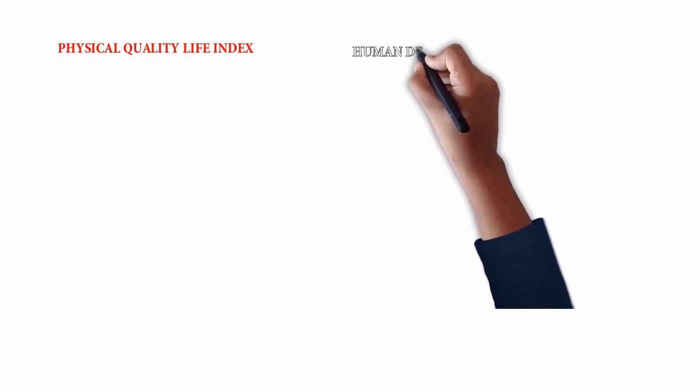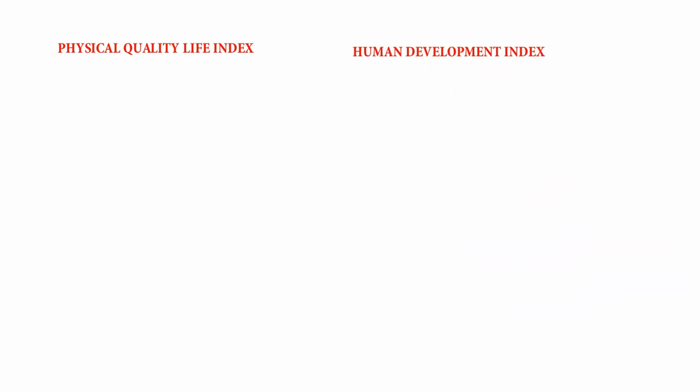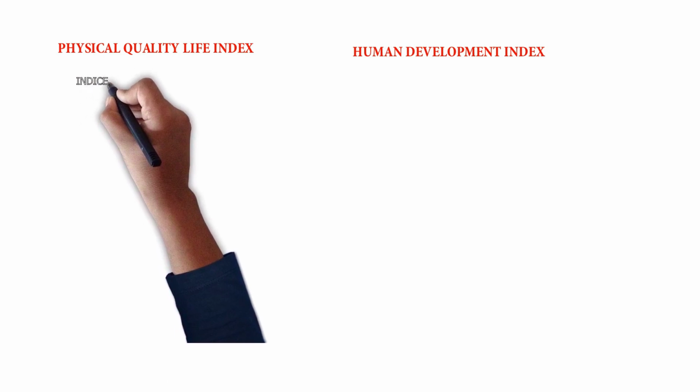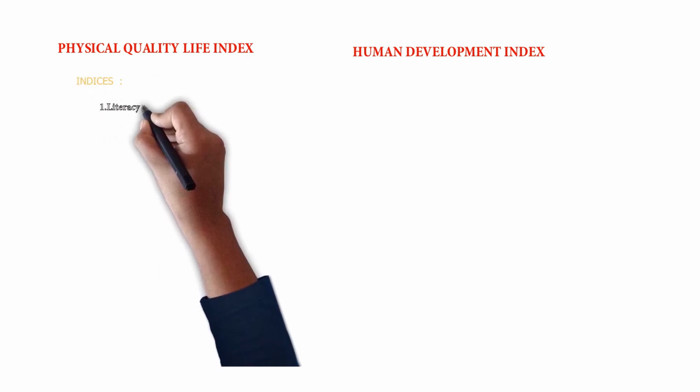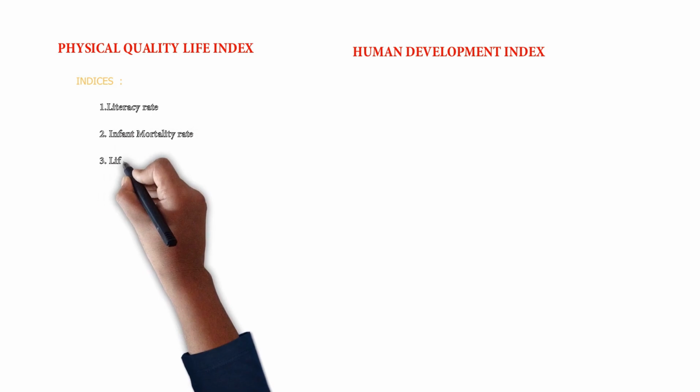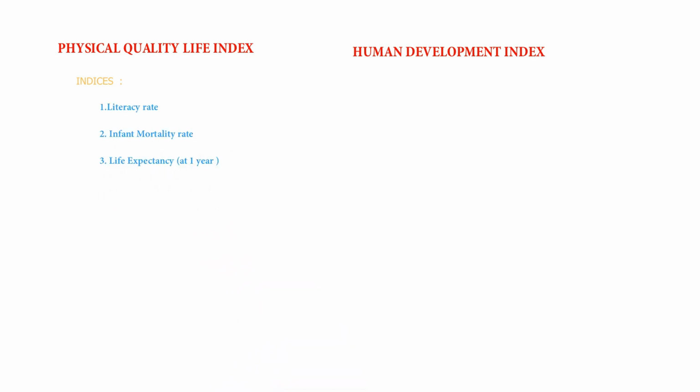Hey friends, we are going to discuss the physical quality of life index and the human development index. First, in the physical quality of life index, we have indices like literacy rate, infant mortality rate and life expectancy at 1 year of age.